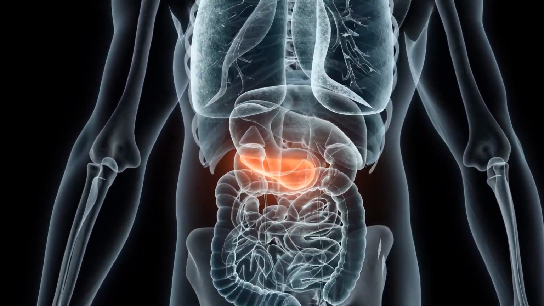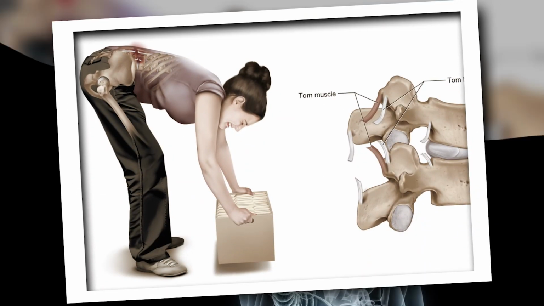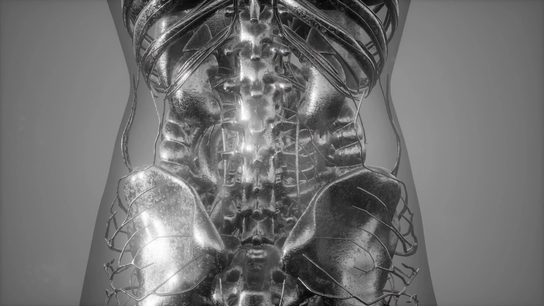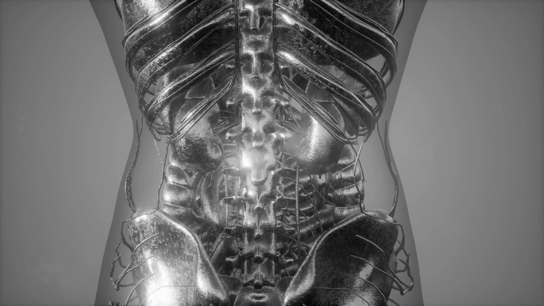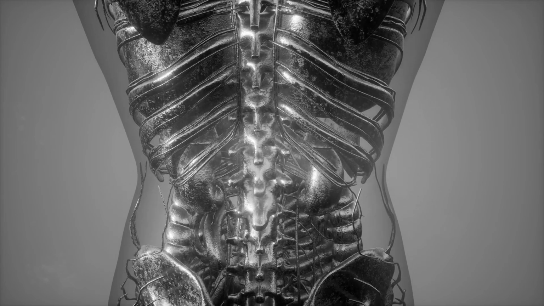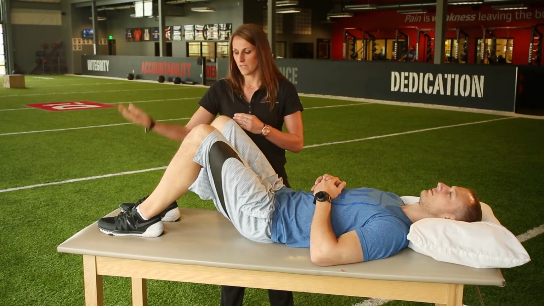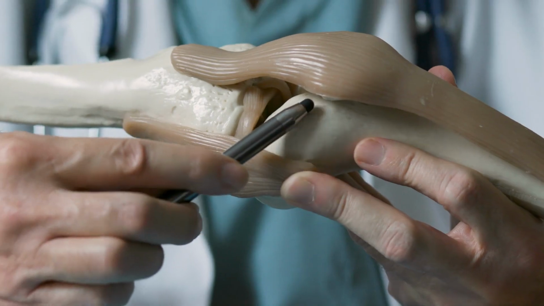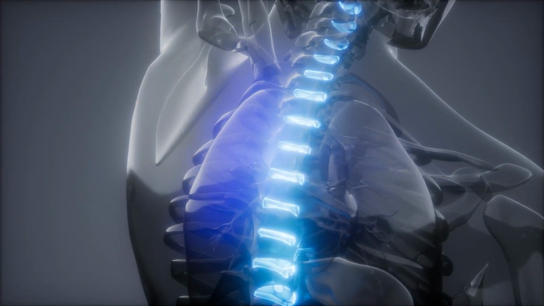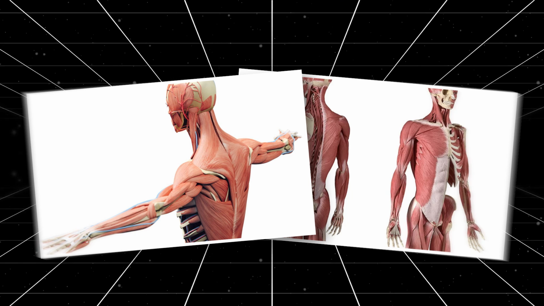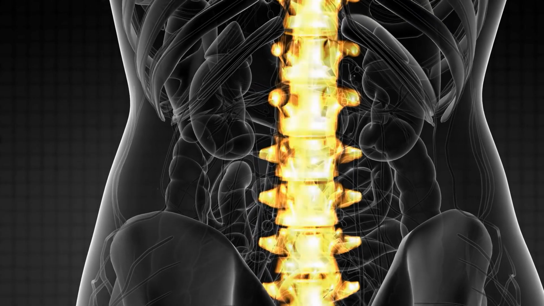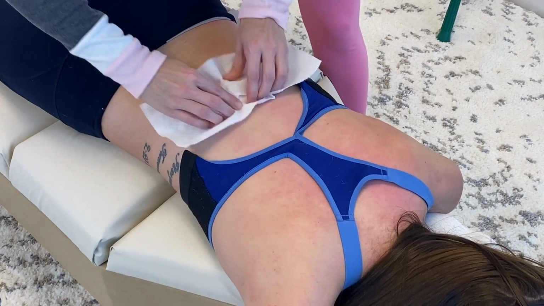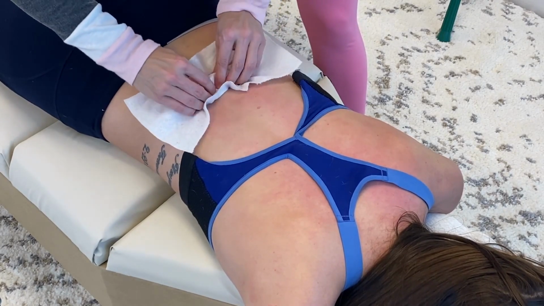Now, let's talk about the most common cause of low back pain. The most common cause of acute low back pain is lumbar strain or sprain, while chronic low back pain is most commonly caused by disc herniations and degenerative disease of the disc and the facet joints. Most patients experience mechanical low back pain or musculoskeletal pain, which comes from muscles, tendons, ligaments, bones, discs, and joints. In fact, 99% of back pain is musculoskeletal, typically caused by strains or acute disc injury. Only 1% is non-mechanical, where the low back pain is caused by a serious underlying disease.